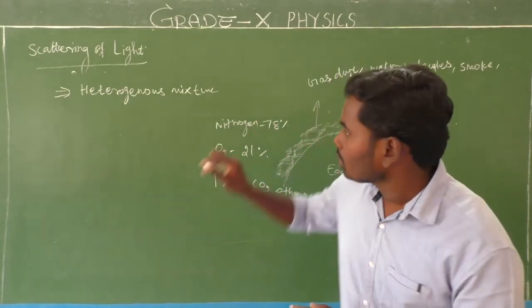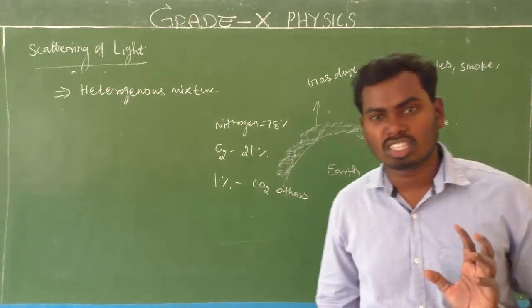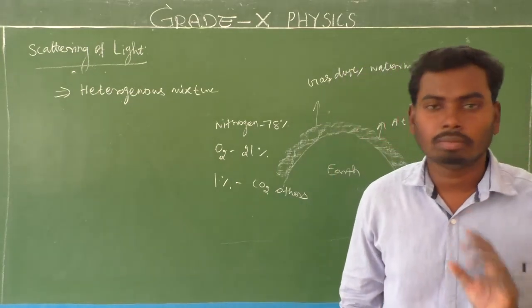That is the reason why the atmosphere is considered a heterogeneous mixture. Is it clear?